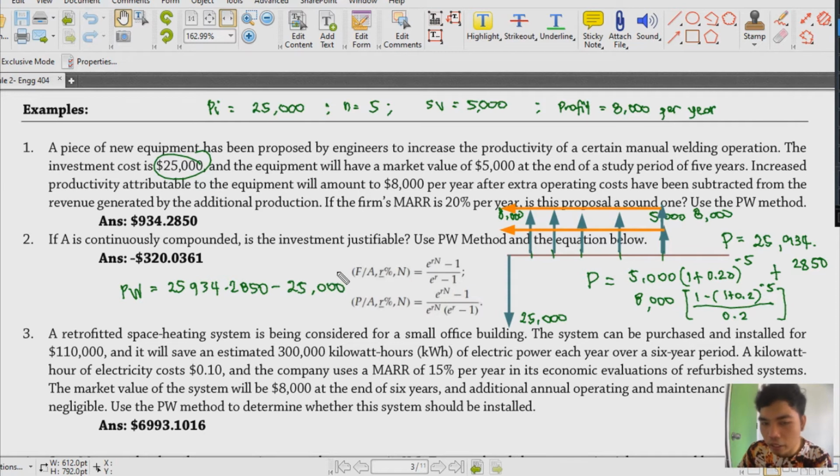So in short, ang ginagawa natin is we try to subtract yung initial investment natin and then yung present worth na nakukuha natin from all the revenues and all the possible na funds na makukuha natin in the future. So that gives us our PW that is equal to 934.2850 pesos. Or I mean dollars. So this is your reported final answer.